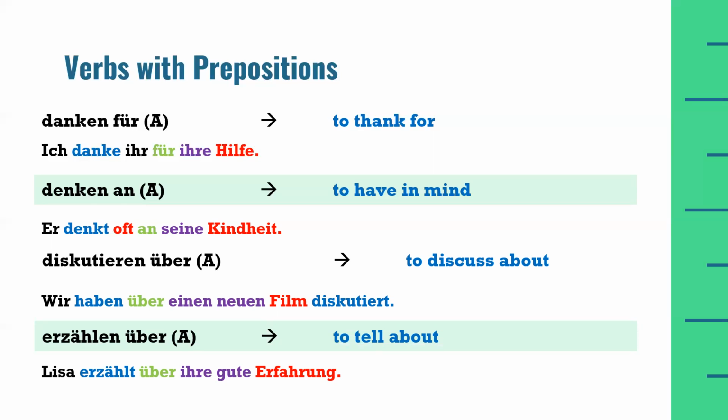So this is the first part of verbs with prepositions. There are different types of verbs in the German language, and in the upcoming lessons we will cover the reflexive verbs, and we will also see which prepositions are associated with the reflexive verbs. I hope that this topic is clear to you now.